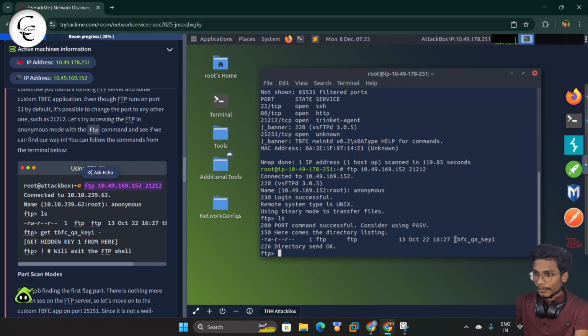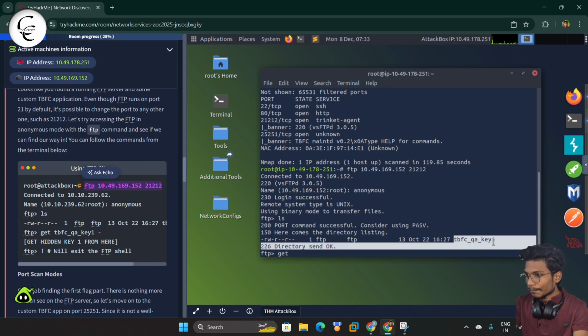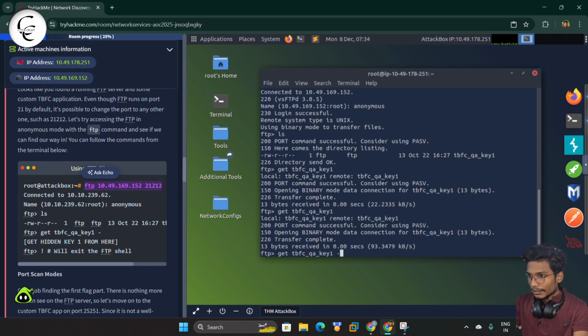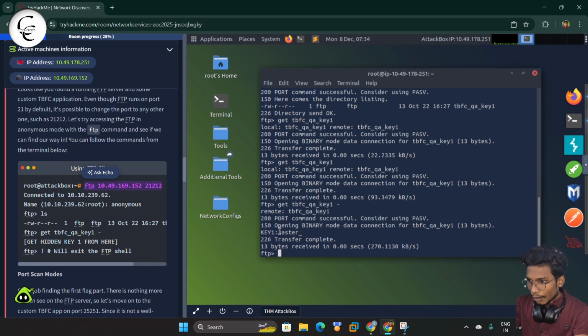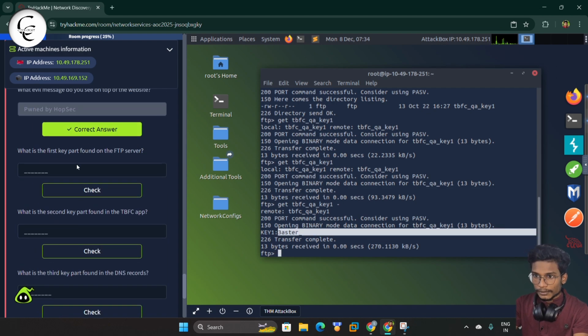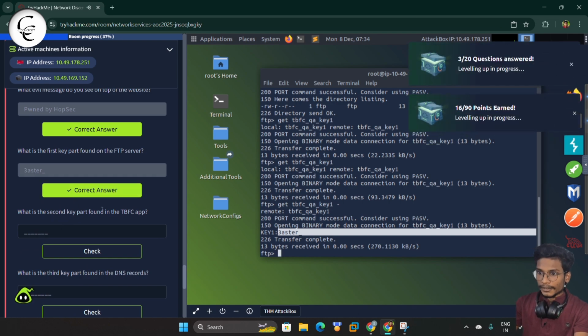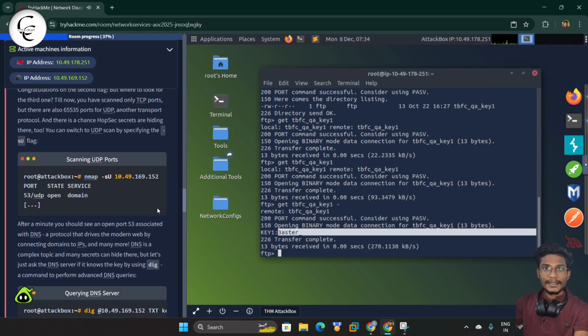I will use the get command and we will simply copy this file and paste it. So guys, now you can see here we got the key one. I will simply copy that and we will scroll down, and here we can paste that and give a check. So guys, this is correct, and let's find the second key.